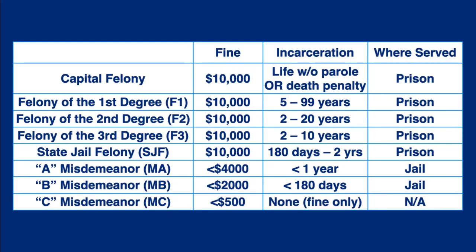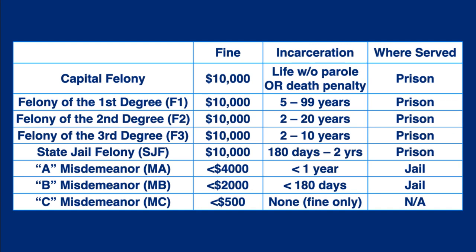Every state and the federal government has different ways of designating classes of crimes. Felonies are serious offenses and misdemeanors less serious. Within those two categories, there may be additional distinctions identified by degrees, such as a felony of the first degree, or levels, such as an A misdemeanor. There are 5 levels of felonies in Texas and 3 levels of misdemeanors identified in the Texas Penal Code. Pause the screencast to review each level or review Penal Code Chapter 12.